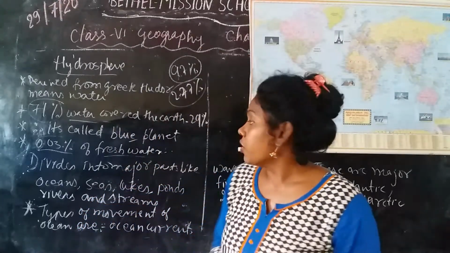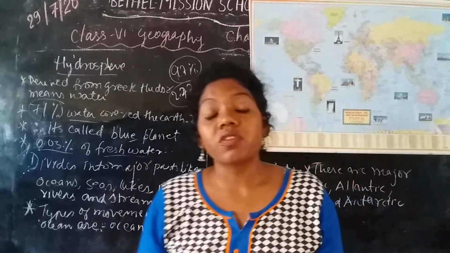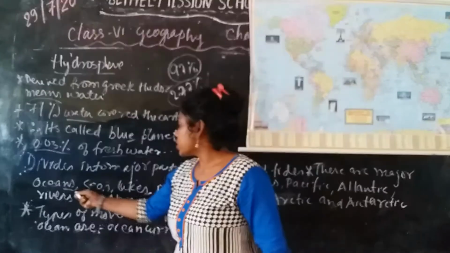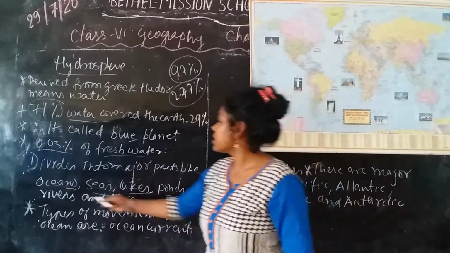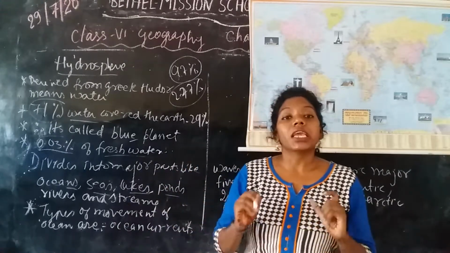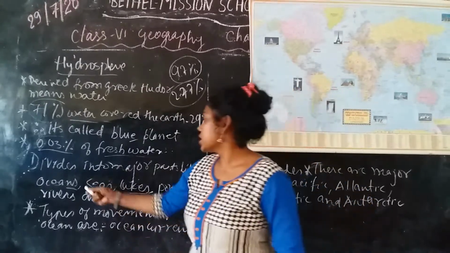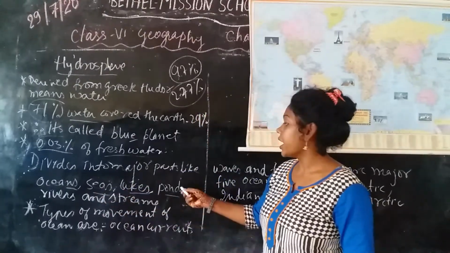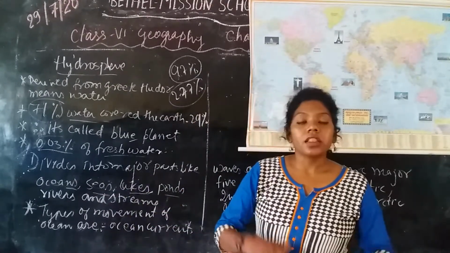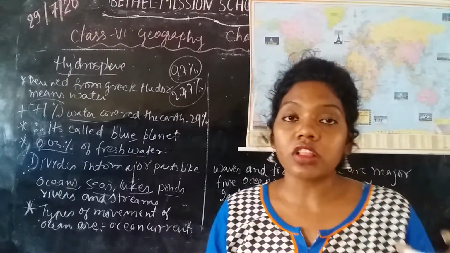Now, the hydrosphere is divided into major parts: oceans, seas, lakes, ponds, rivers and streams. These are the areas where we get water. As we know, the earth always moves, and in the same way the oceans also move.